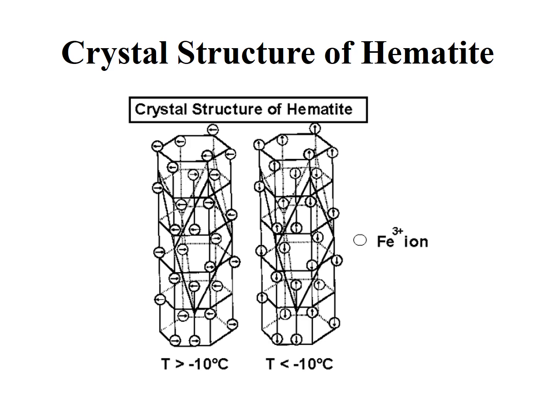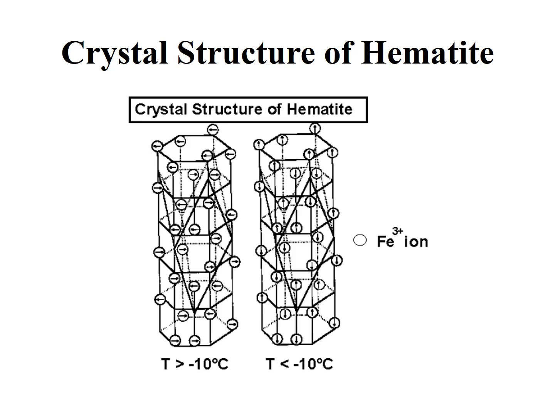So above minus 10 degrees Celsius, the spin moments lie in the C plane but are slightly canted. This produces a weak spontaneous magnetization within the C plane with sigma equal to 0.4 Am² per kg. Below minus 10 degrees Celsius, the direction of antiferromagnetism changes and becomes parallel to the C-axis. There is no spin canting and hematite becomes a perfect antiferromagnet.